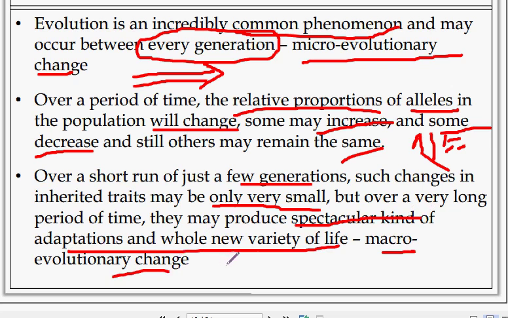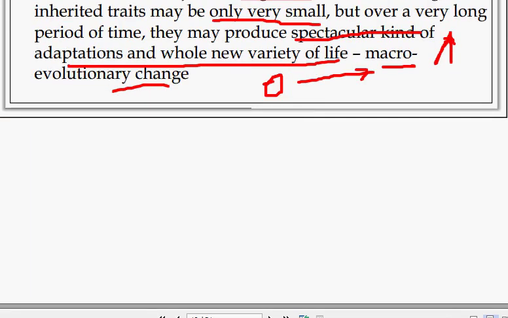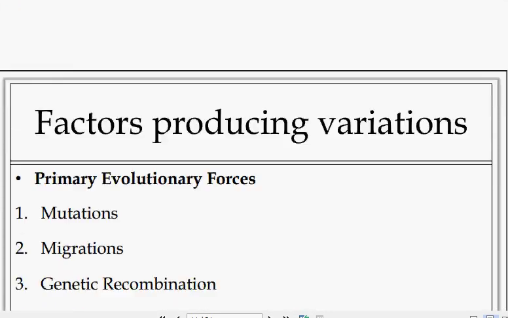In this meaning, over a few generations there will be only small changes, but over long generation gaps there will be more changes. That is macro evolution. Small means micro. Okay, you have understood micro evolution.